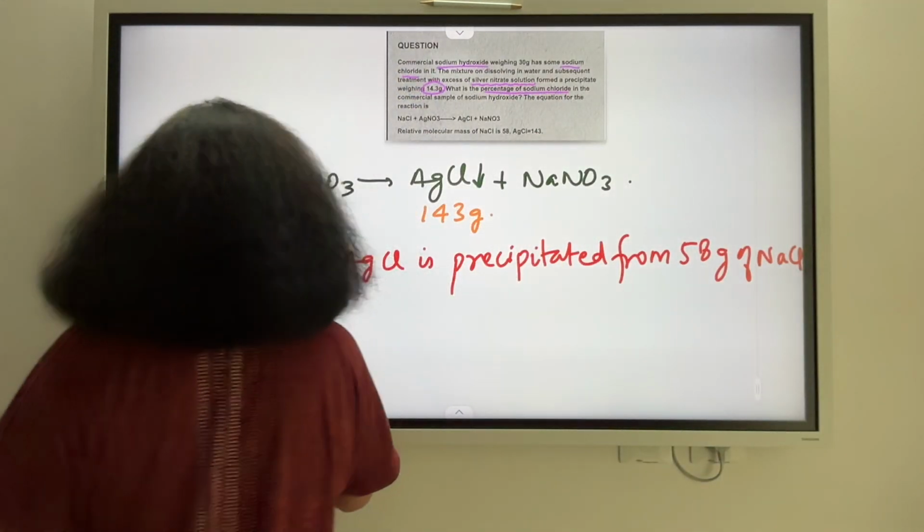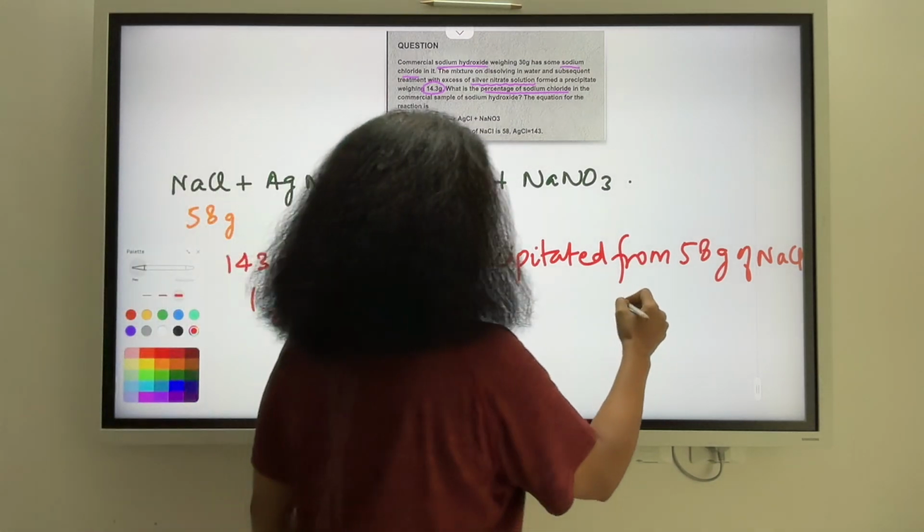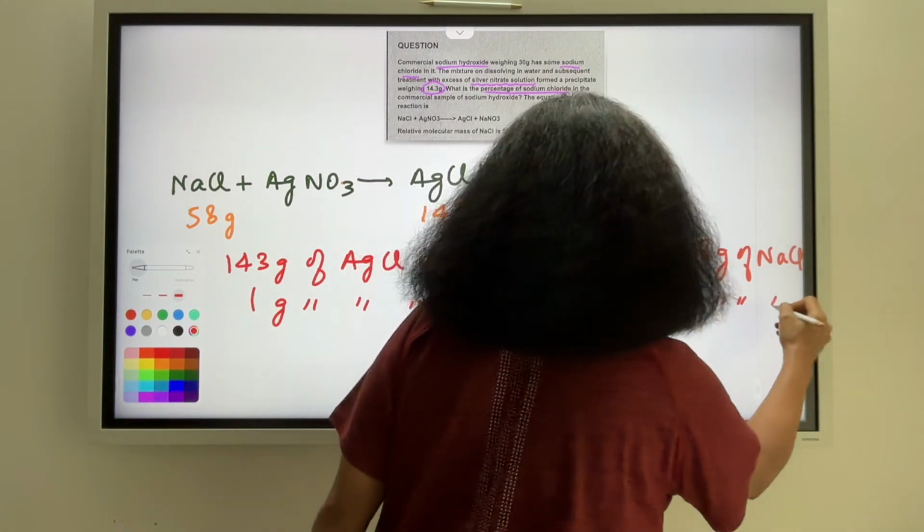So 1 gram of silver chloride is precipitated from 58 by 143 gram of sodium chloride.